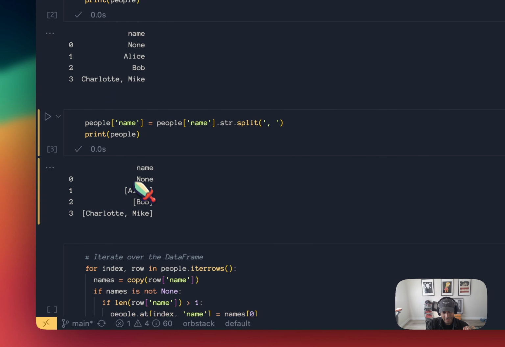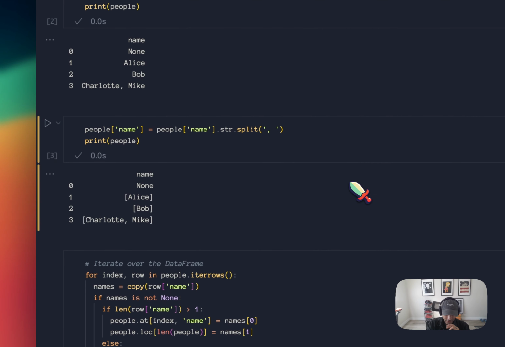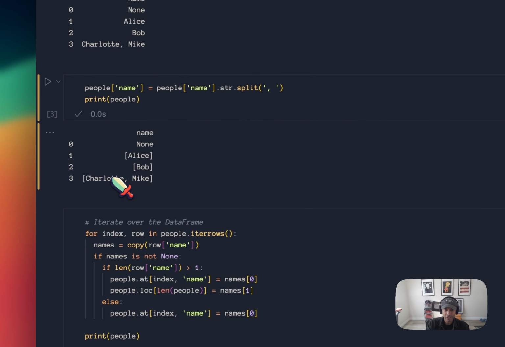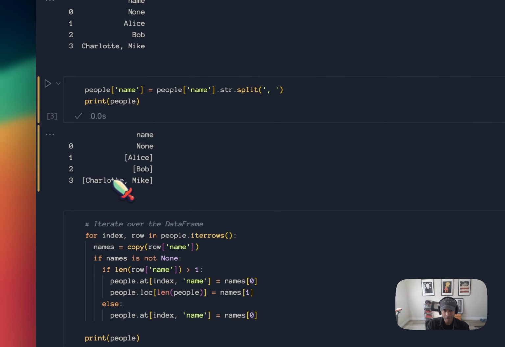So I did that, and then I got these values, and I was like, okay, that's a good step in the right direction. But this isn't great, obviously, right? What I really want is singular values on each row. I want this to be None, Alice, Bob, Charlotte, and then another row, Mike.